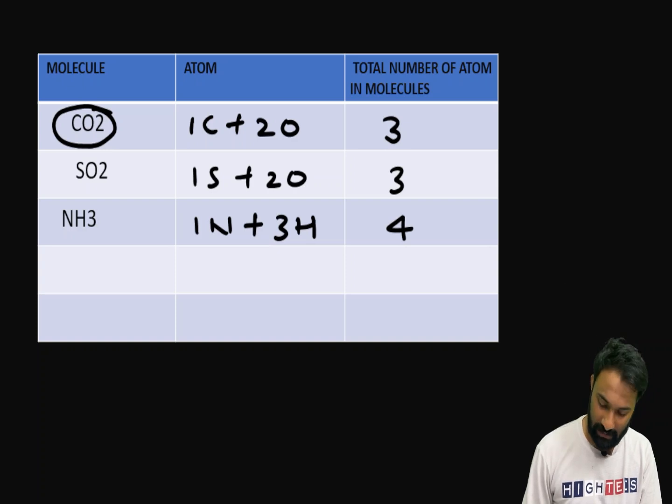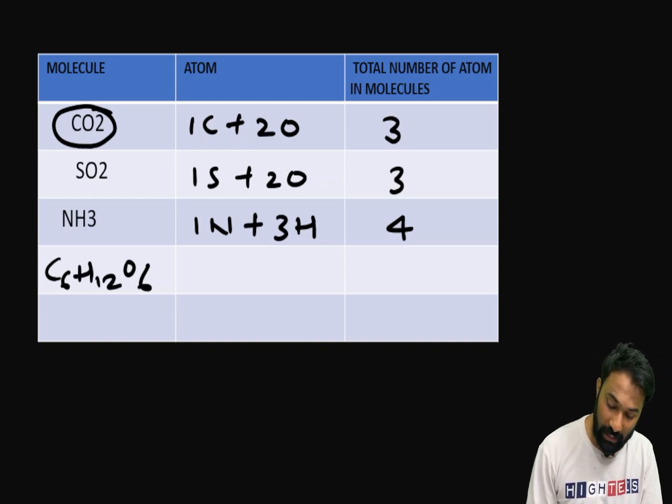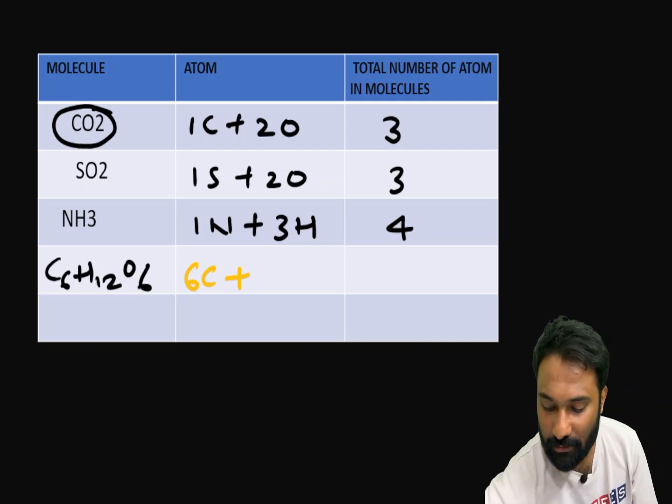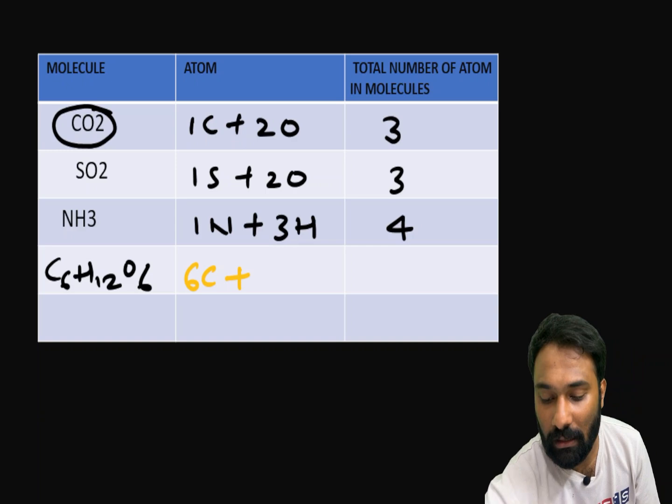Next I will take one general example for you: C6H12O6. Here how many atoms do we have? You can see 6 carbon atoms plus 12 hydrogen atoms.